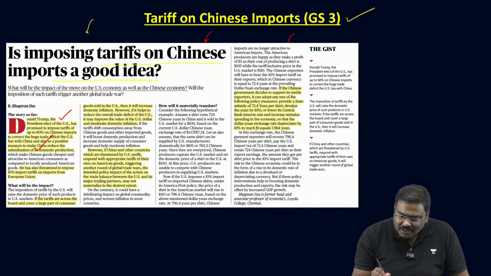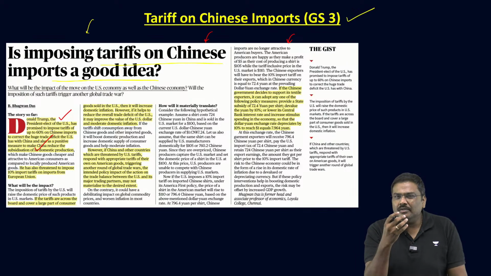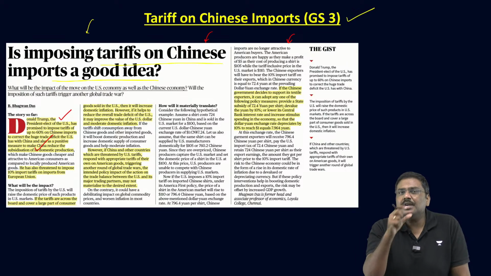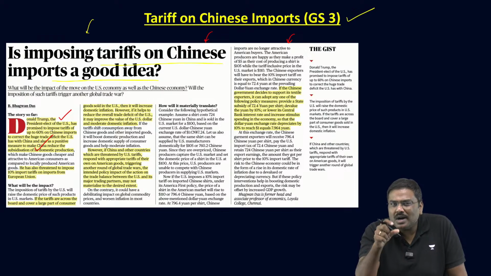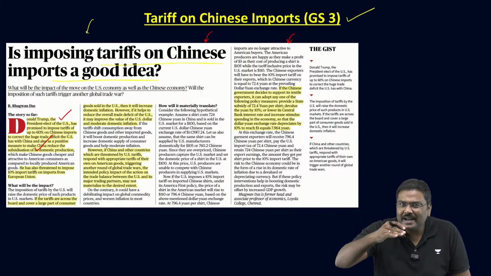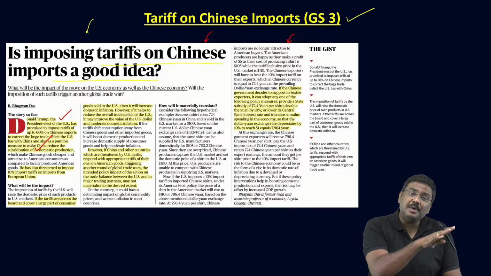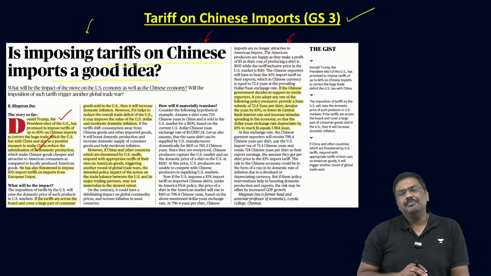And in the last column, they provide certain very important conceptual knowledge as to how countries can overcome this kind of a tariff policy which is proposed by the US President now. Now, what are the points? Let's go one by one. The government of USA earlier also has proposed and implemented higher tariffs on multiple imports.